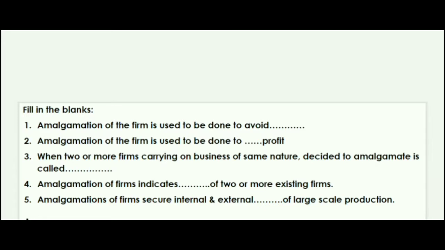Next question is, when two or more firms carrying on a business of the same nature decide to amalgamate, it is called amalgamation of firms. So amalgamation of firms is the correct answer. Next is, amalgamation of firms indicates what of two or more existing firms? The answer is winding up. Amalgamation of firms secures internal and external what of large scale production? It secures the economies of large scale production. Economies will be the correct answer.